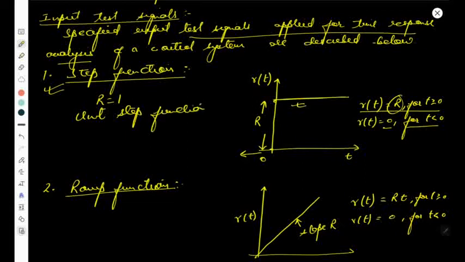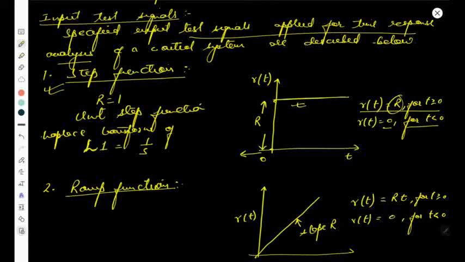So if this is the unit step function, then the Laplace transform of the unit step function r(t) is simply 1 upon s. Okay, you can write this as Laplace of 1, and this is simply 1 upon s.